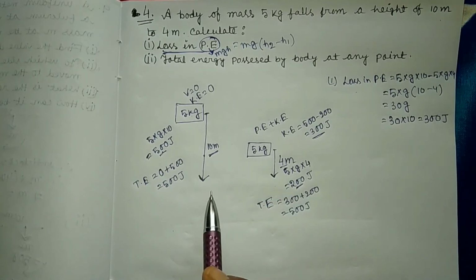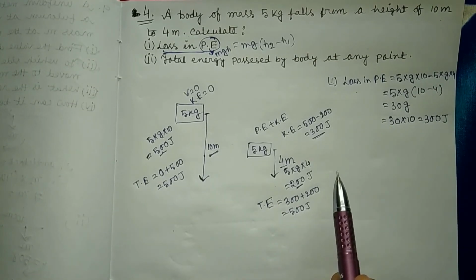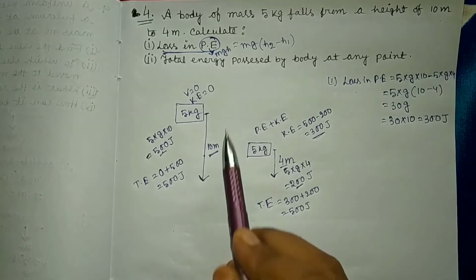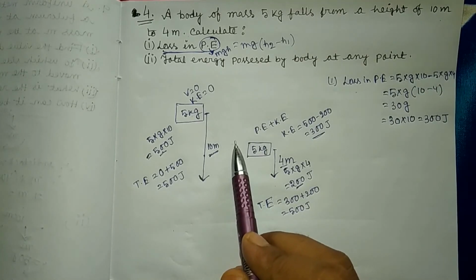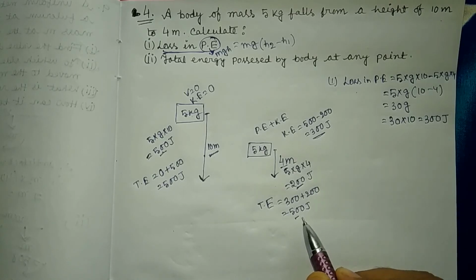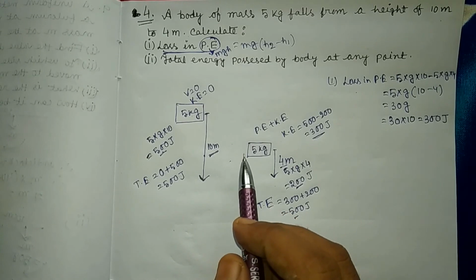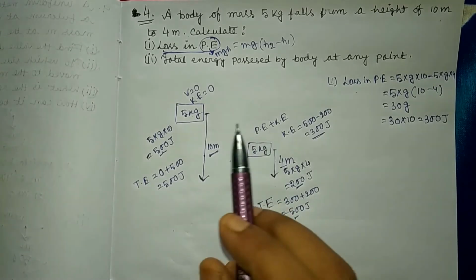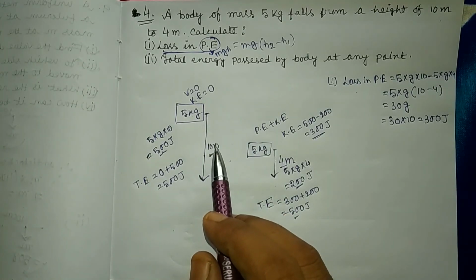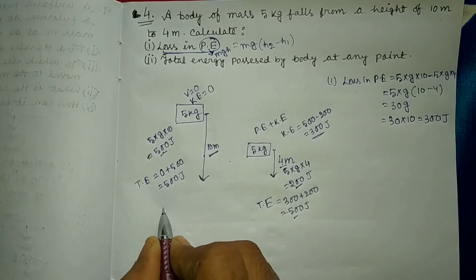So at any point, that is at 10 meter height and at 4 meter height, or in between them, the total energy is conserved, that is 500 joule, because in between points potential energy will decrease and the decreased potential energy will be converted into kinetic energy.